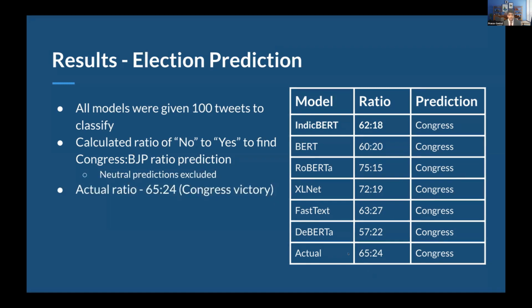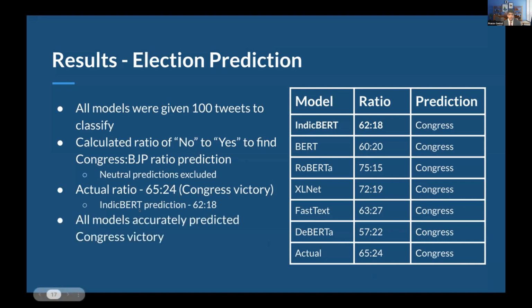The actual ratio, as mentioned here, is 65 to 24, Congress to BJP. Indic BERT's prediction was really accurate, 62 to 18. And obviously other models were also somewhere along the line, some closer than others, of finding the ratio between Congress and BJP. Regardless, all of them were able to predict that Congress won by a landslide. And so this is to show that our model actually does work in predicting the results of this election.